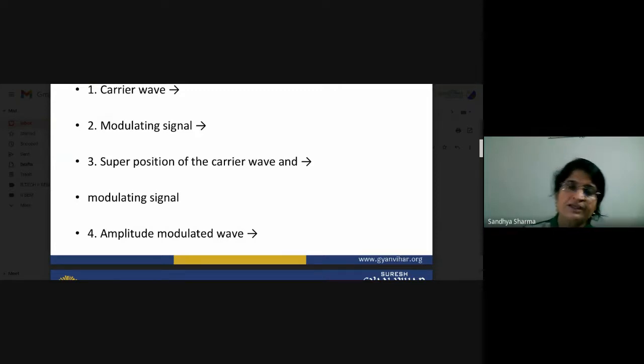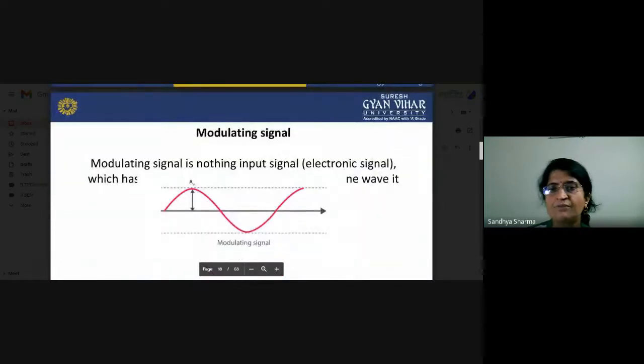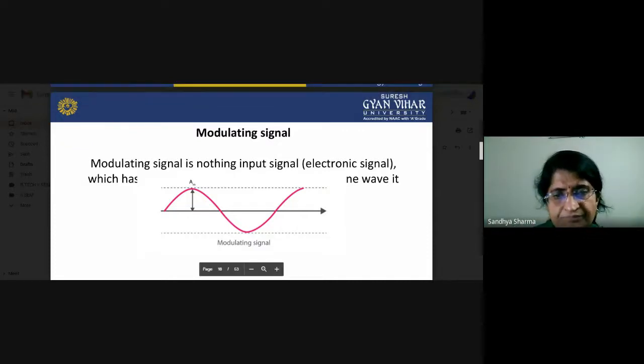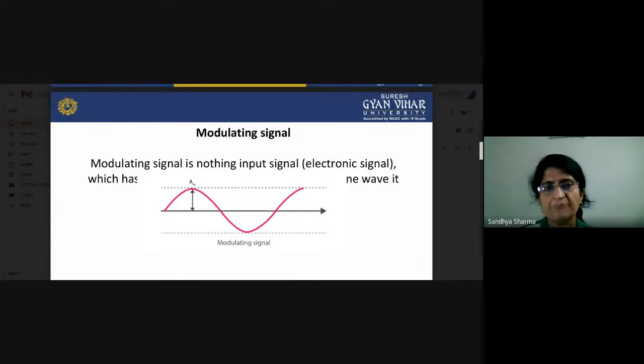Here we will see the signals one by one. First of all, you have the modulating signal. What is the modulating signal? It is nothing but a low frequency signal, an electronic signal. See, it is a sinusoidal waveform. Am is the maximum amplitude of your signal, and there may be a certain frequency working here. This is the very basic wave signal of amplitude modulation.